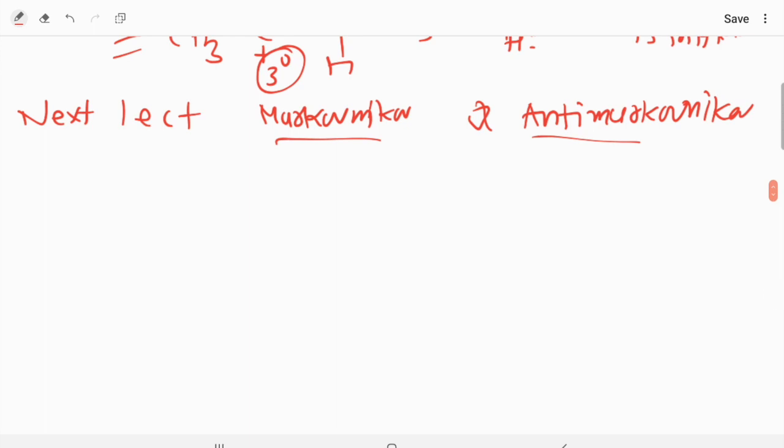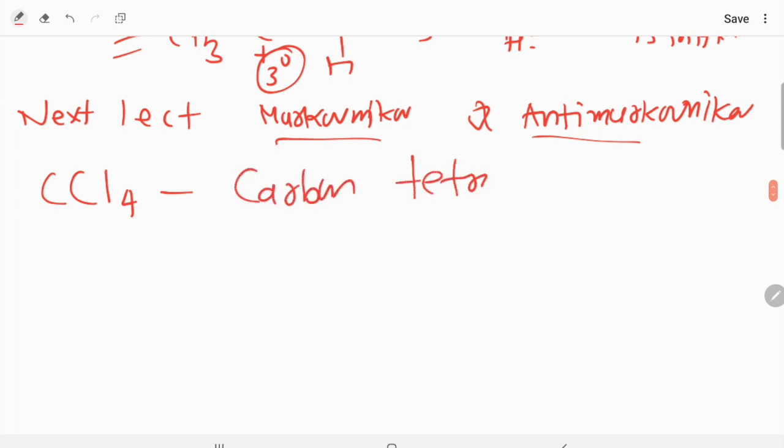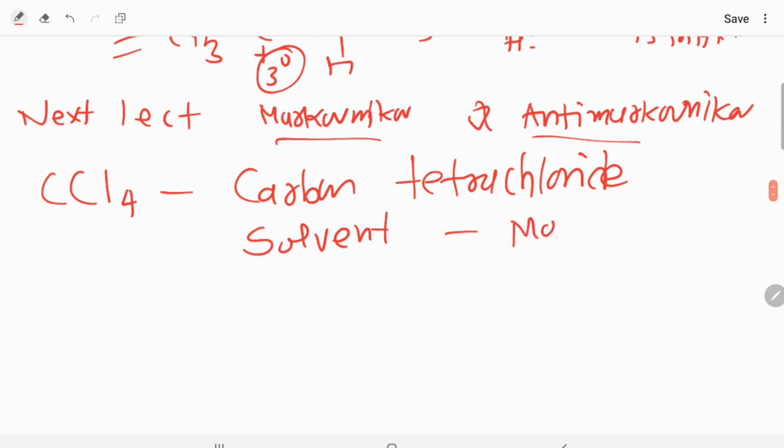Okay, so now before you start Markovnikov and anti-Markovnikov, you should understand some solvents, right? CCl4, carbon tetrachloride, is known as a very good solvent, right? And one more solvent, this solvent you are going to use in the Markovnikov rule. See, right now you just remember, tomorrow I am going to tell you how you will use this one.